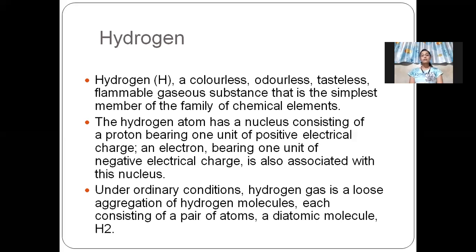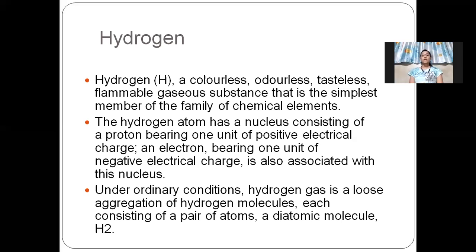In the environment, you cannot find hydrogen H as a single element because hydrogen is unstable as a single atom, but the diatomic molecule of hydrogen, that is H2, is more stable in nature. So, whenever you find hydrogen in nature, it is in the diatomic molecule called H2.